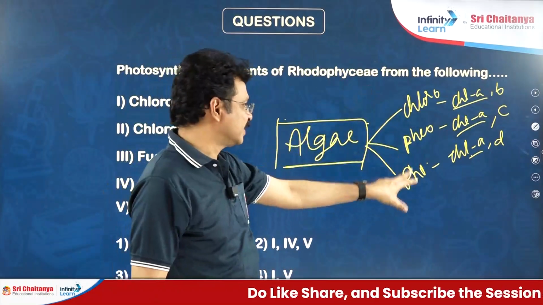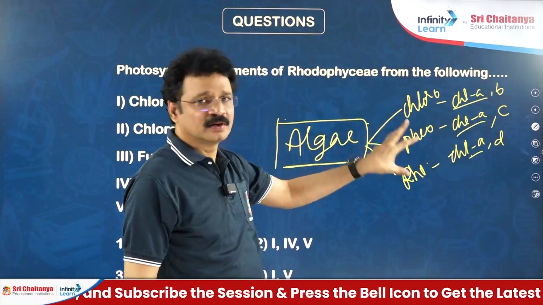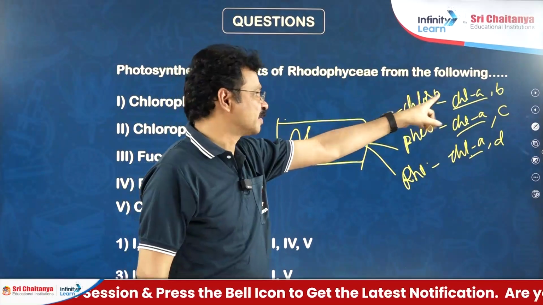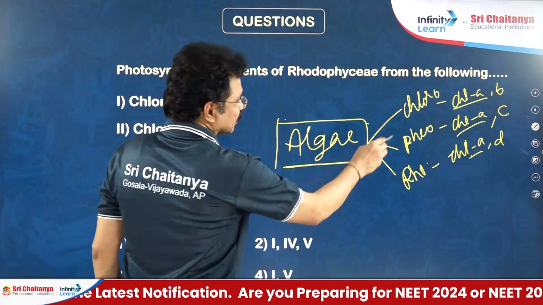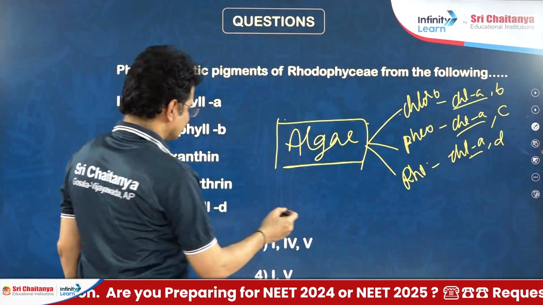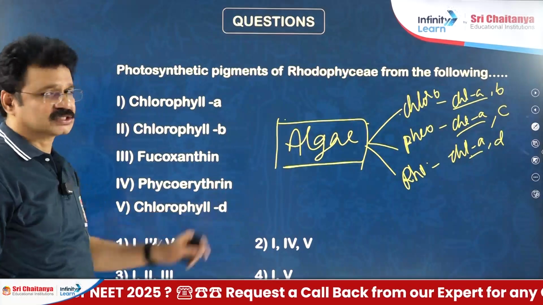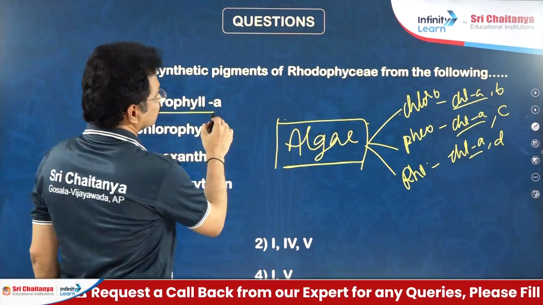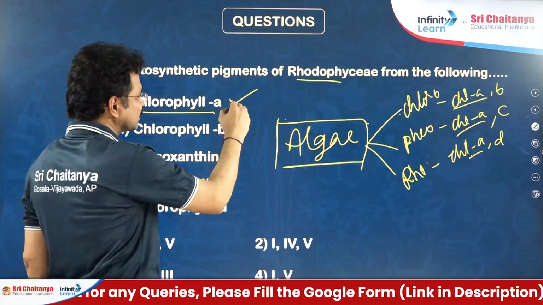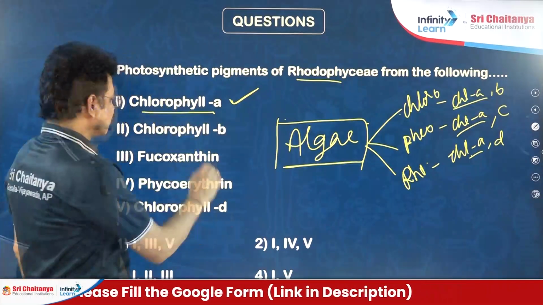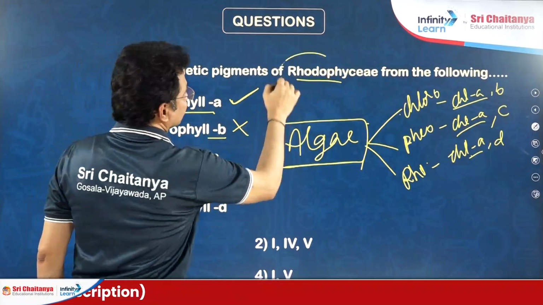So, among these 3 types of algal members, green algae resembles higher plants due to the presence of both chlorophyll A and B. Wherever the chlorophyll pigments are there, automatically carotene pigments and xanthophyll pigments must be present. Chlorophyll A is the universal pigment, found in all photosynthetic organisms except the photosynthetic bacteria. Chlorophyll B is the character of green algae, not the red algae.